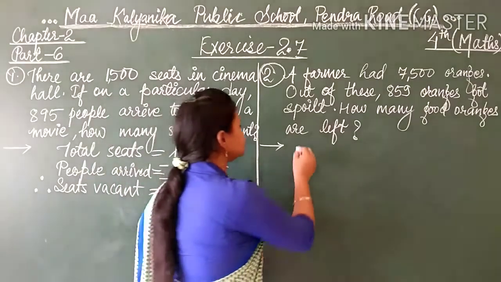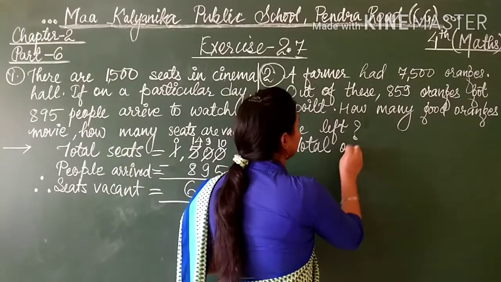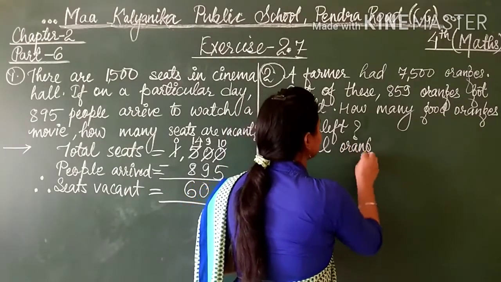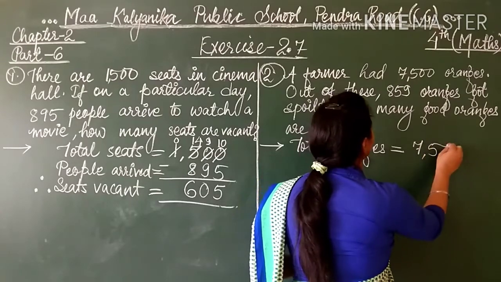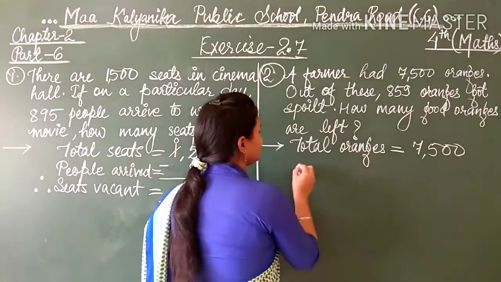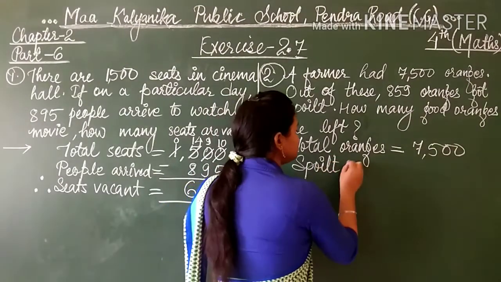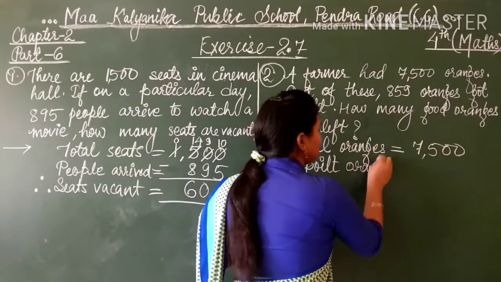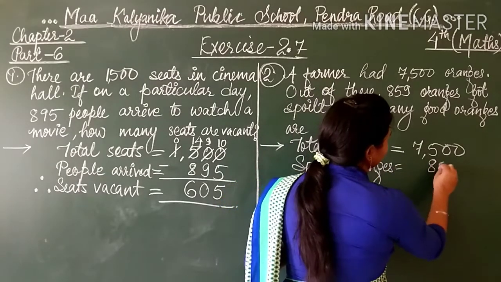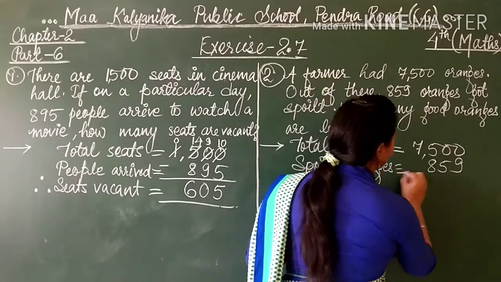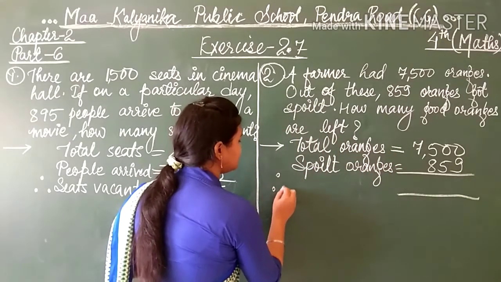Let's solve. See, total oranges is given, 7,500. Now, spoiled oranges. How many spoiled oranges are there? 859. Students, now this is the last statement.